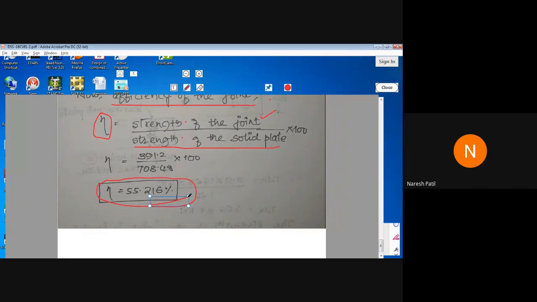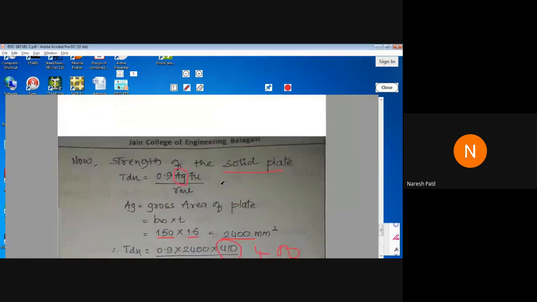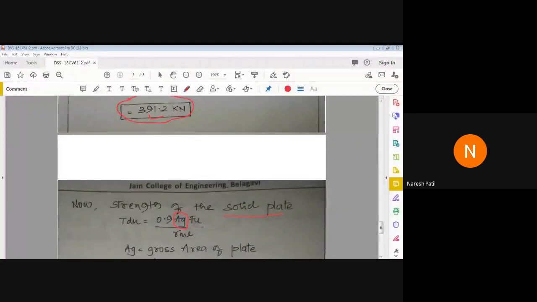I have revised all the steps once again, and still if you have any doubts, you can ask. Yes, anyone having doubts? We'll stop here, and still if you have any doubts, you can share them through WhatsApp, or you can call me.